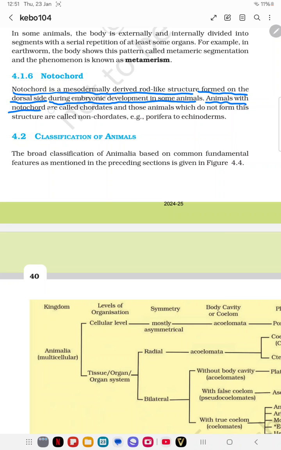Animals with a notochord are known as chordates, the higher level of organisms. Those which do not form this structure are known as non-chordates, seen from Porifera to echinoderms.